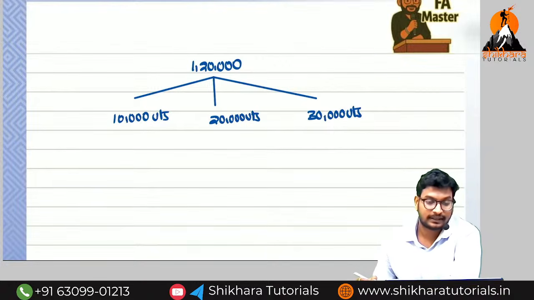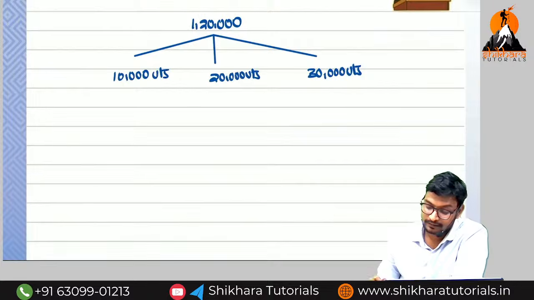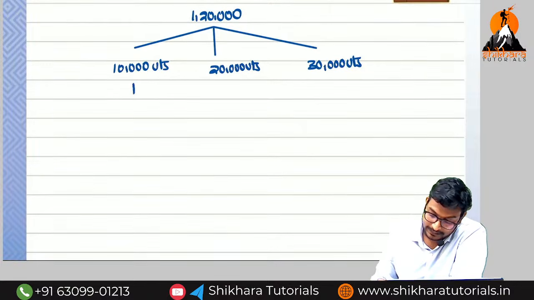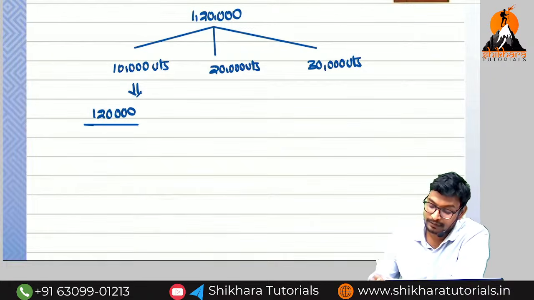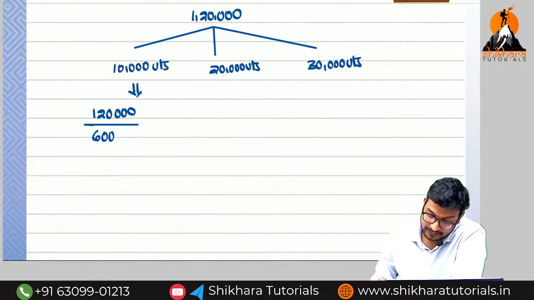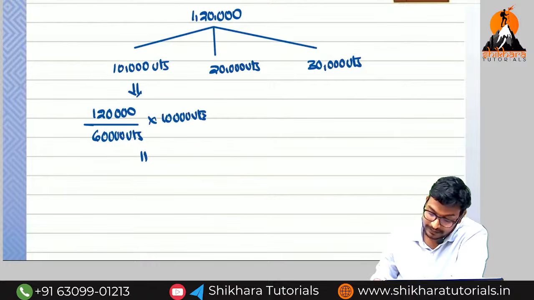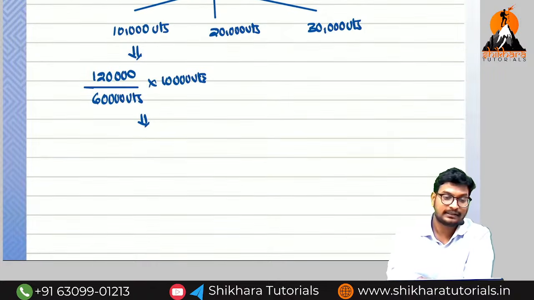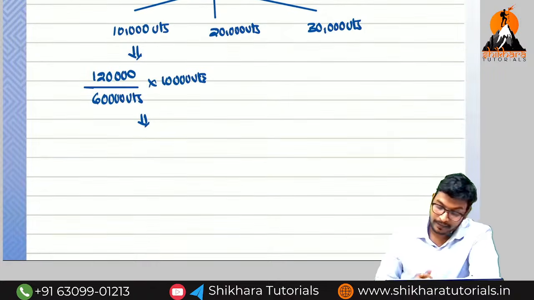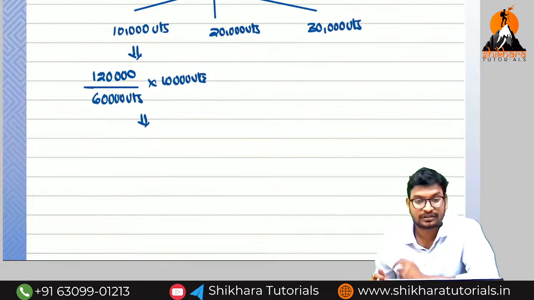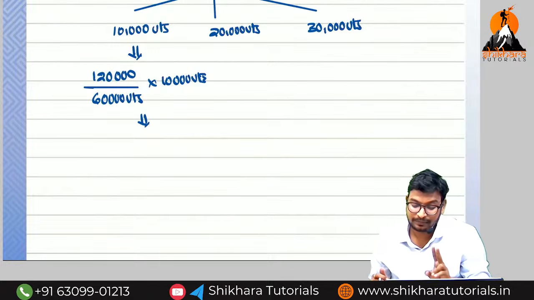The calculation is 1,20,000 rupees divided by the total production, which is 60,000 units, into 10,000 units. Simple. 1,20,000 divided by 60,000 is 2 rupees per unit. 2 rupees per unit into 10,000 units.